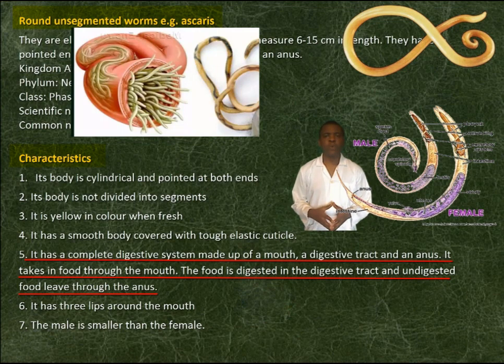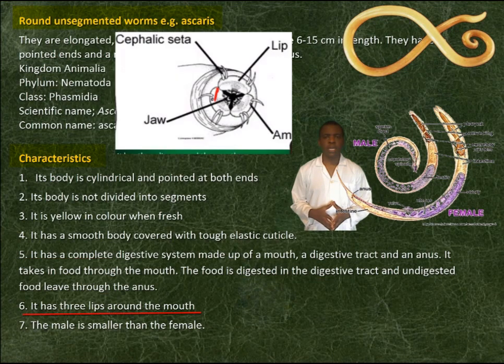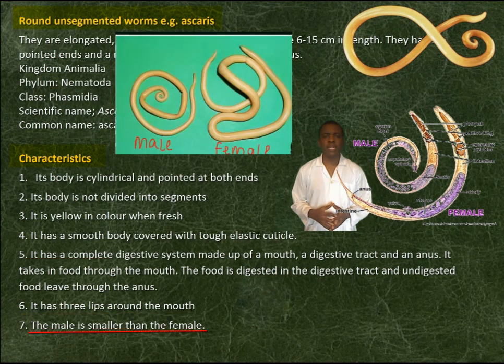It takes in food through the mouth. The food is digested in the digestive tract, and undigested food leaves through the anus. It has 3 lips around the mouth. The male is smaller than the female.